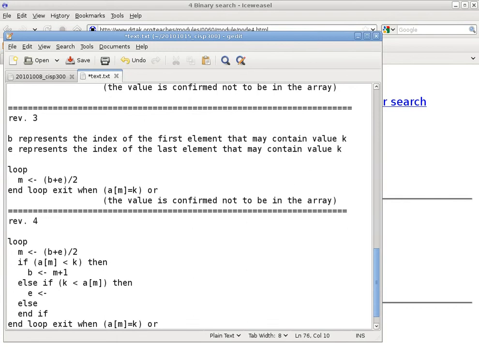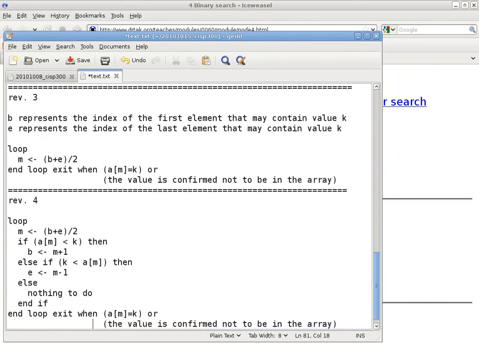E equals M minus 1. Okay? What about when they are the same? You're done. I'm done. All right. So there's nothing to do here. There's nothing to do in the conditional statement because the conditional statement is in the loop.